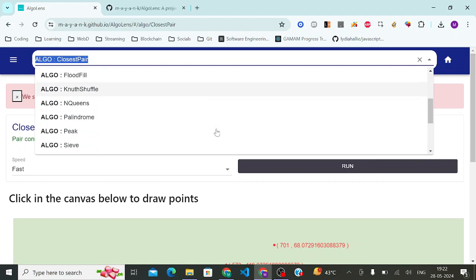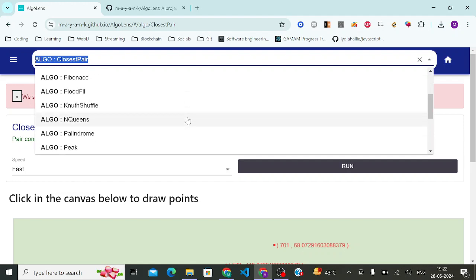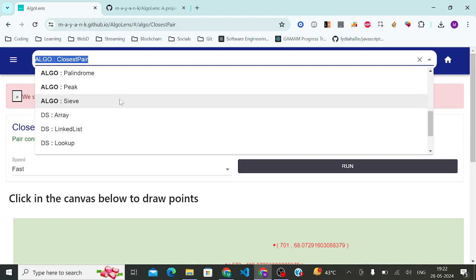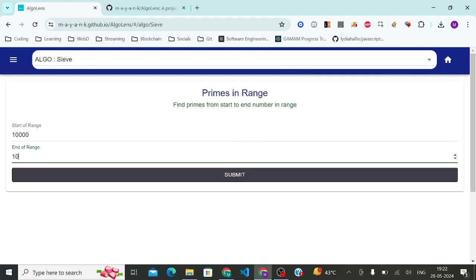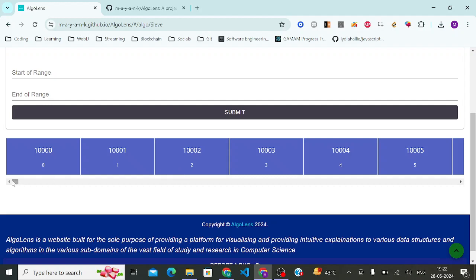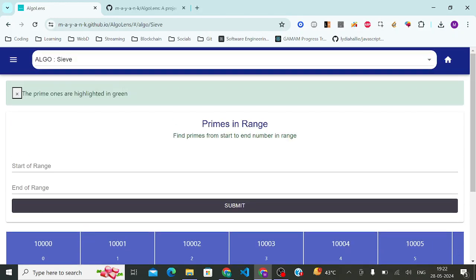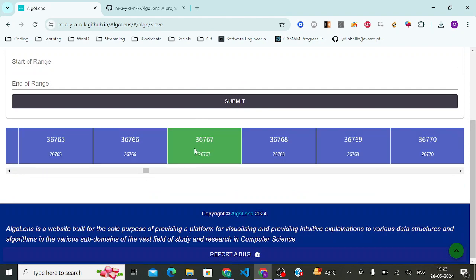Then I can show you another. I'm also trying to add a primality test algorithm, but I built a sieve algorithm for which I did something pretty cool. This is 10,000, for example, and then there is 1 lakh, I guess. If you submit it, it builds a virtualized list and shows the highlighted ones in green. Those are prime. So you can look for prime numbers. This is a prime number.